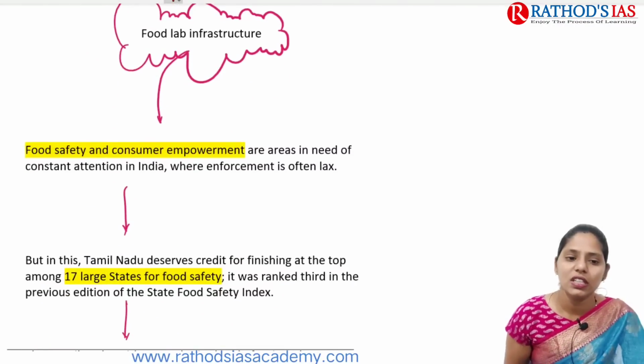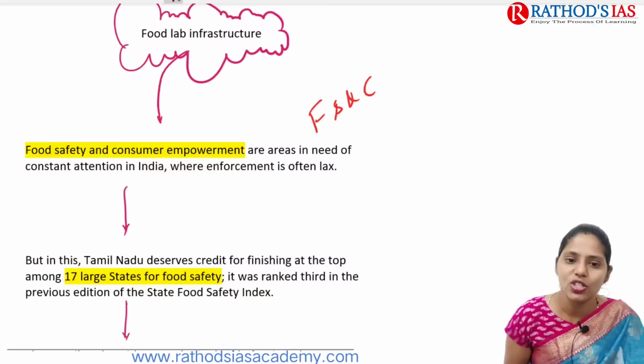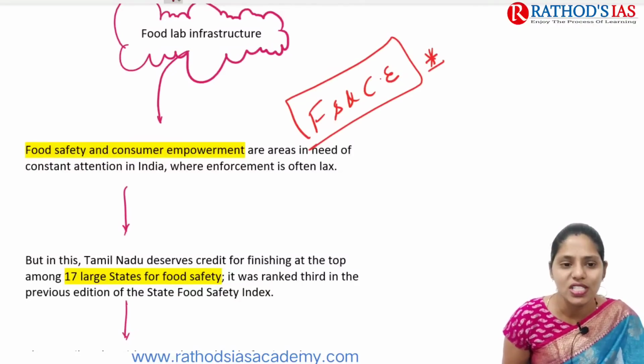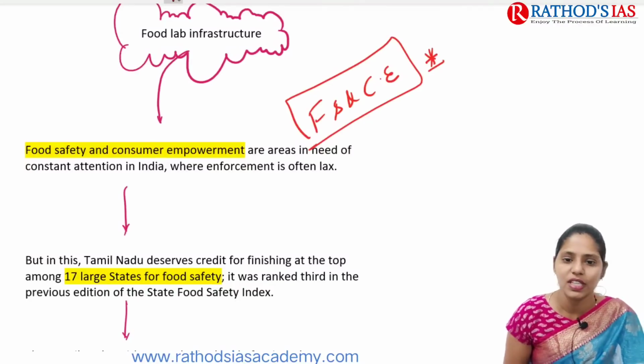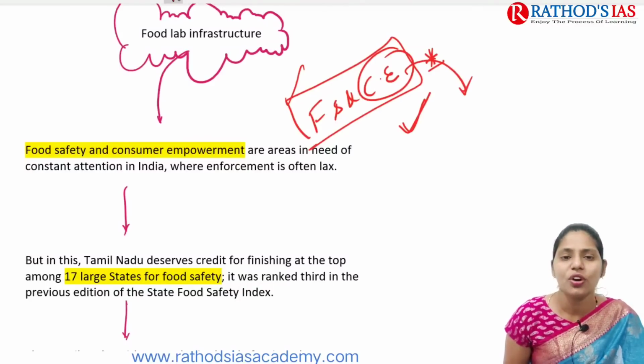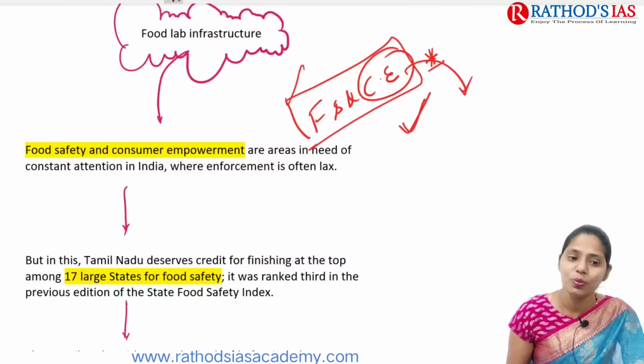If you see here, food safety and consumer empowerment are the two important areas that need constant attention and constant reforms in India. The laws we are enforcing in food safety and consumer empowerment mainly have some lacks, that is, loopholes.